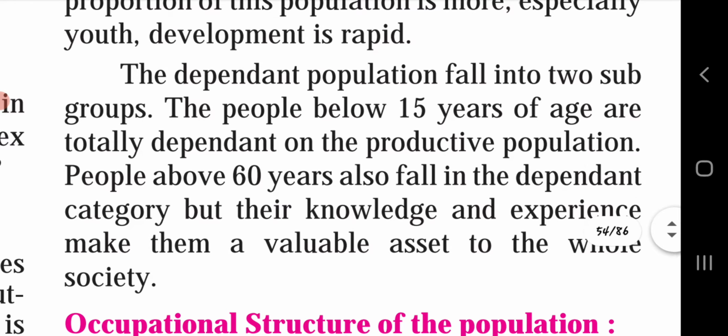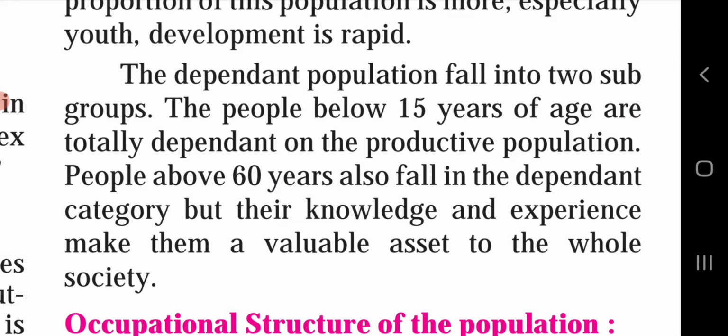The dependent population falls into two subgroups. The people below 15 years of age are totally dependent on the productive population. As we saw above, the productive population is 15 to 59, and the children under 15 years are dependent members. They cannot do their work independently. They need guidance.